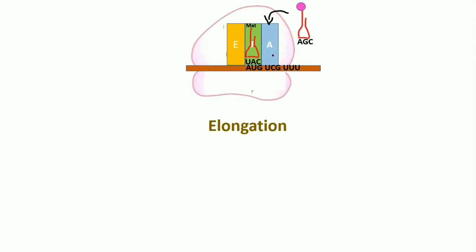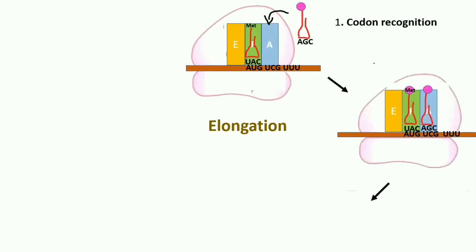Its complementary tRNA will come and bind over here. And for this, energy is required, that is GTP is used, and the elongation factor used is 1A.